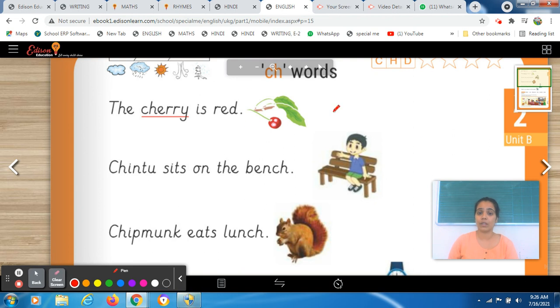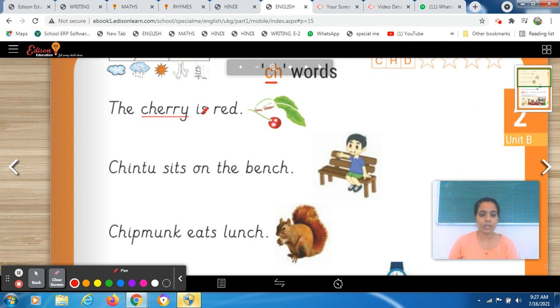Yes, there is a red cherry, so let's read it. Put your pencil on the very first sentence and what you have to do while reading, you have to underline those words which is having the ch word. ओके, आपने उन words को underline करना है जहां पे आपको ch visible है. If it is in the end, then you also have to underline it. अगर वो beginning में है, so तब भी आपको underline करना.